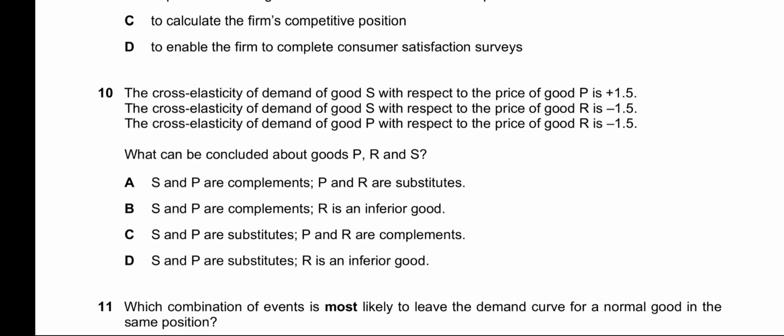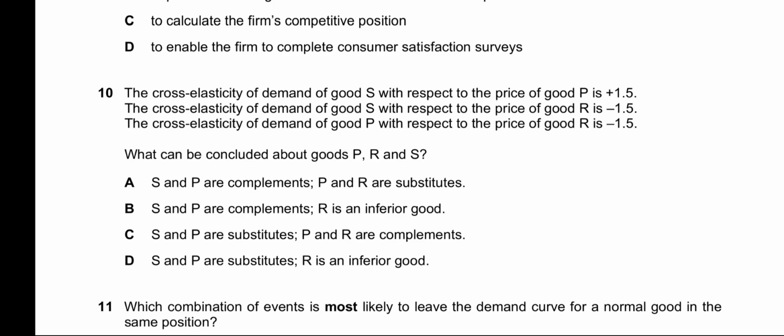So what can be concluded about goods P, R, and S? A, S and P are complements. Incorrect. S and P are substitutes because they have positive XCD. B, S and P are complements. Again, wrong. C, S and P are substitutes and P and R are complements. This is the correct option, C.